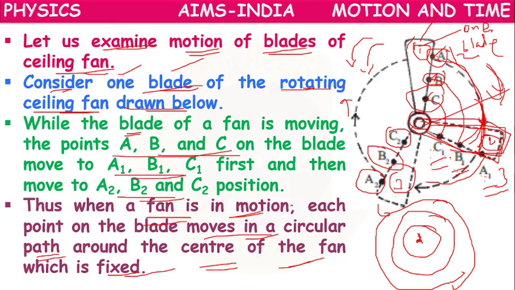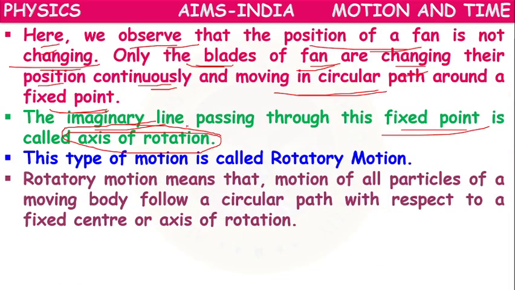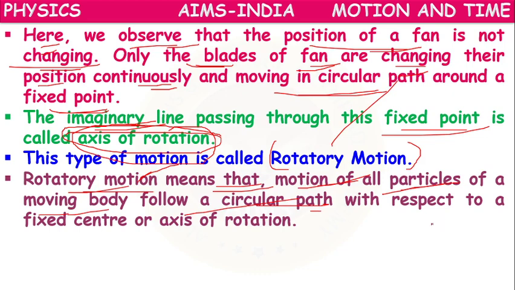In this case, this line is the axis of rotation around which the blades are moving. That fixed line is called the axis of rotation. This type of motion is called rotatory motion. Rotatory motion means that all particles of the moving body follow a circular path with respect to a fixed center or fixed axis of rotation.